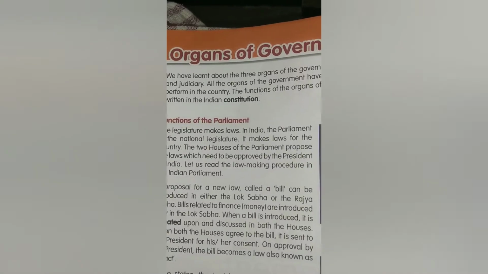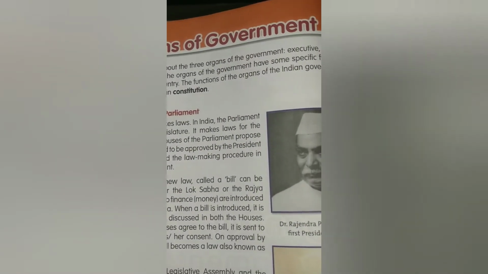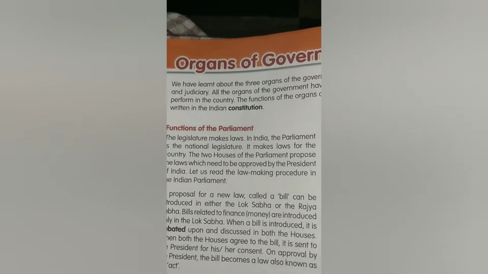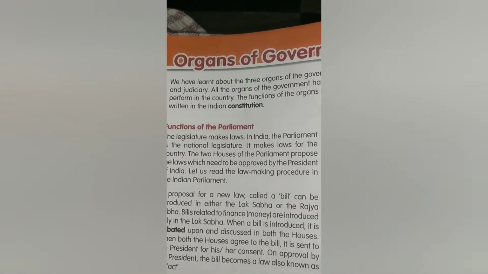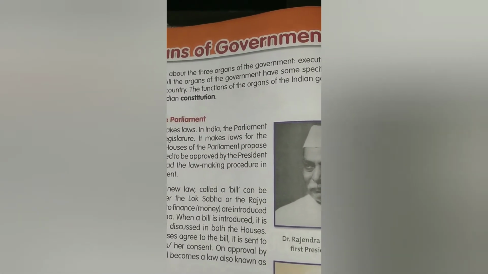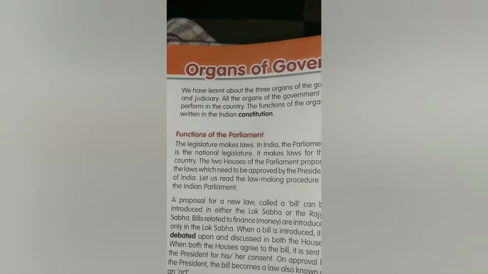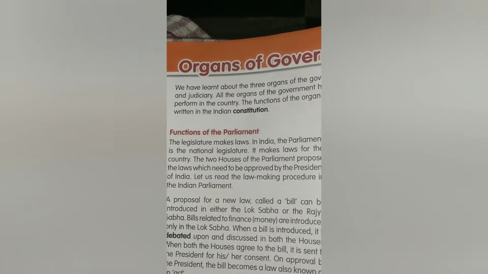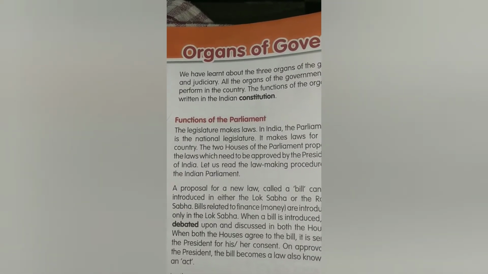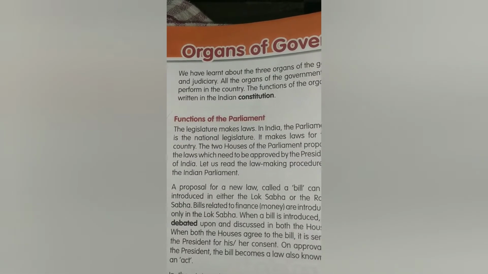Full stop. All the organs of the government have some specific function, means some particular function they have to perform in the country. The functions of the organs of the Indian government are written in the Indian Constitution.